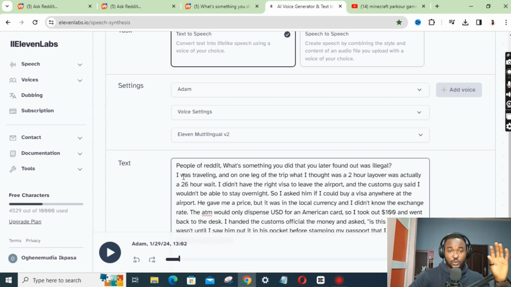Whenever you want to do your video, when you're copying text, look for how you add this in the first phrase, so that when "people of Reddit" is mentioned by the voice, it kind of draws people in. It's kind of like a hook. So always add that hook: people of Reddit, or hey Redditors, or women of Reddit if it's a women's topic, or men of Reddit if it's a male topic. So that's just it for the video.